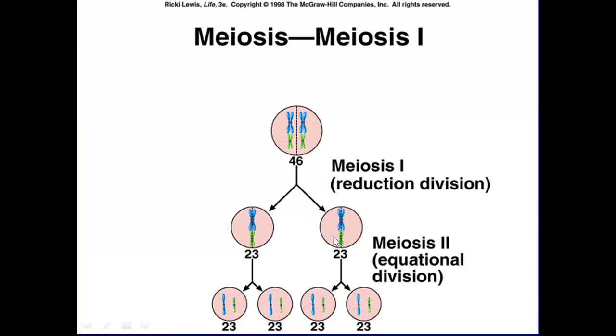After the second step of meiosis, you have 4 haploid cells down here. You start off with a diploid cell, 2N, which is 46, and then you split and go to N, a haploid cell, and then these are all haploid cells as well. Alright, let's move on.